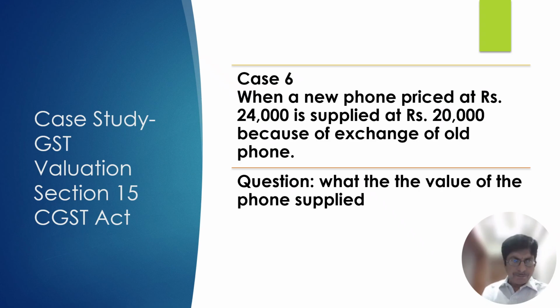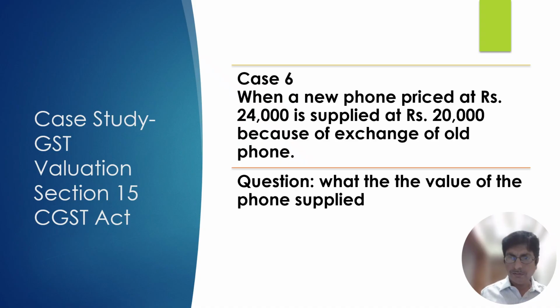If the same phone is supplied at rupees 24,000 and there is no non-monetary consideration, it is only a monetary consideration of 24,000, then for this transaction also the GST is payable on 24,000 and not on 20,000.